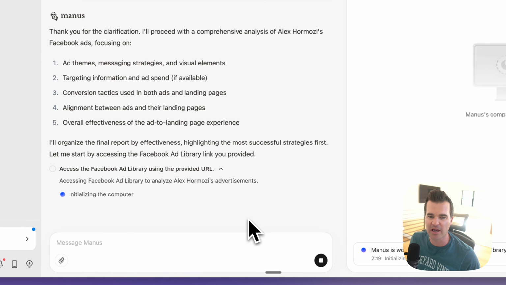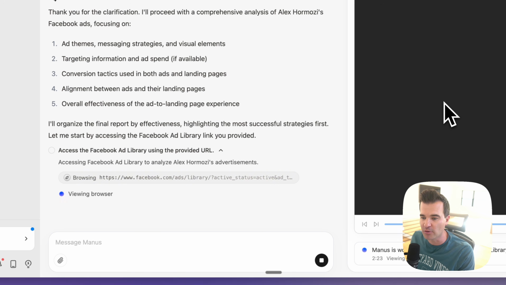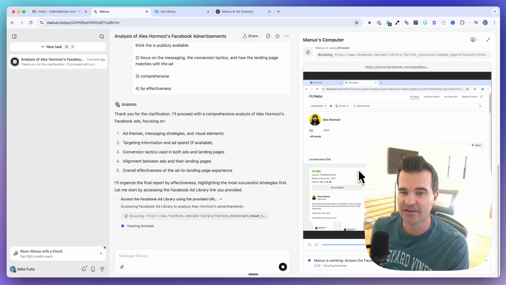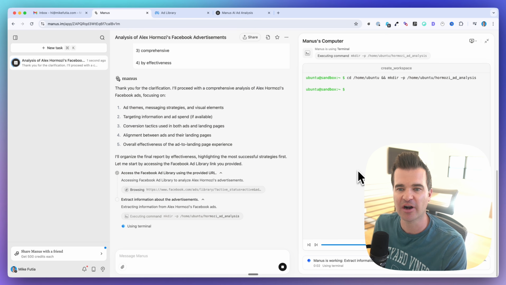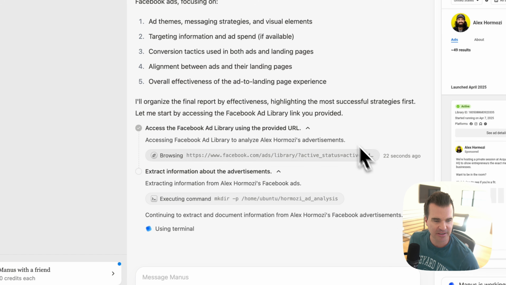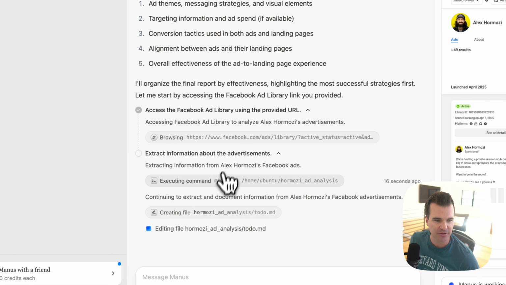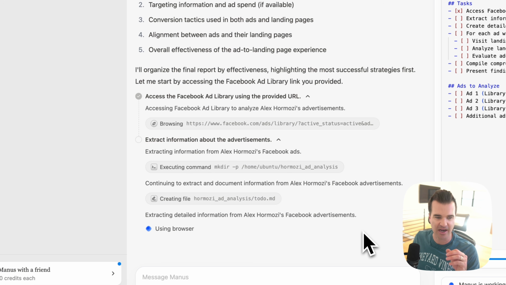So if we want, we can open this up, and now we can see Manus's browser. All right, so Manus, this is kind of like ChatGPT operator mode where it has access to your browser. So now it's going to spin up a little sandbox here, and we can click into each of these. So that's the browser. This is the sandbox here, and this part about Manus is kind of cool.